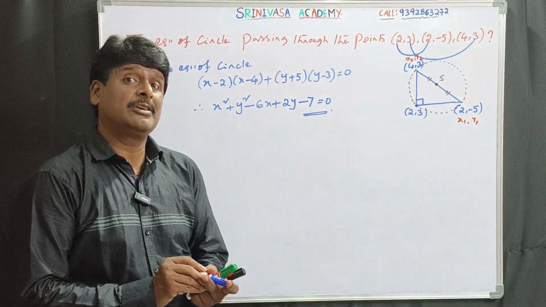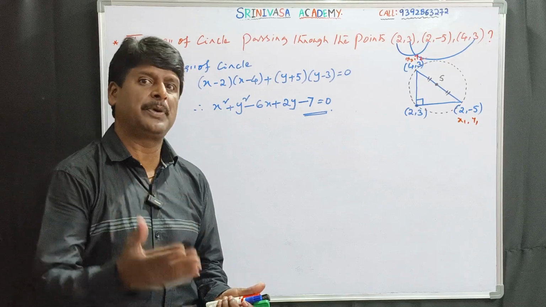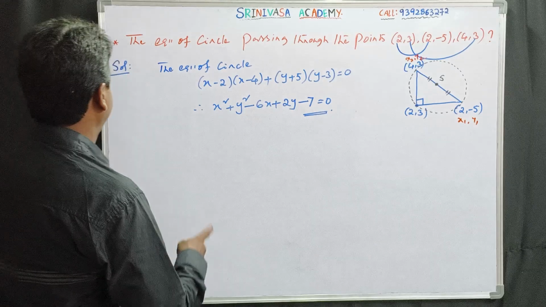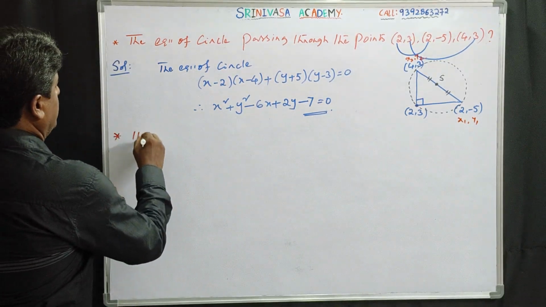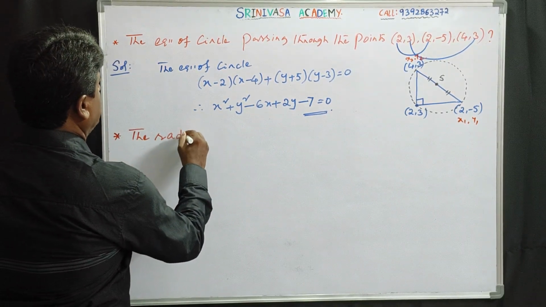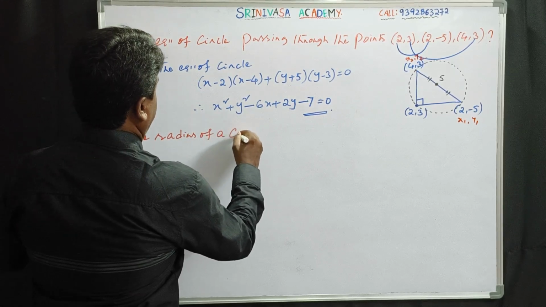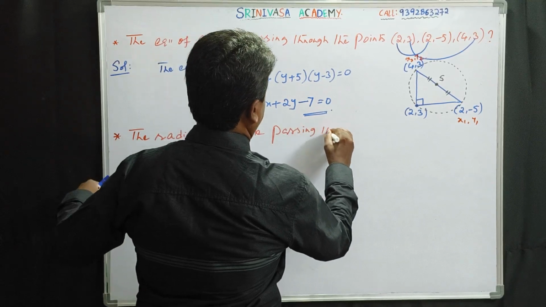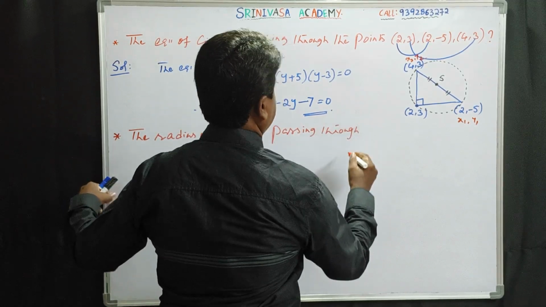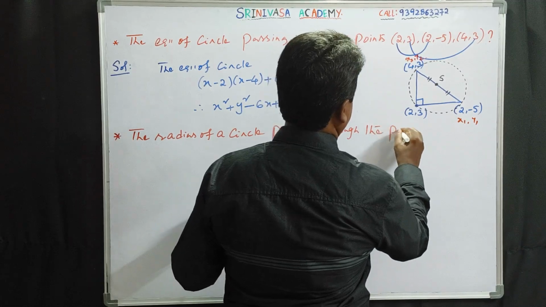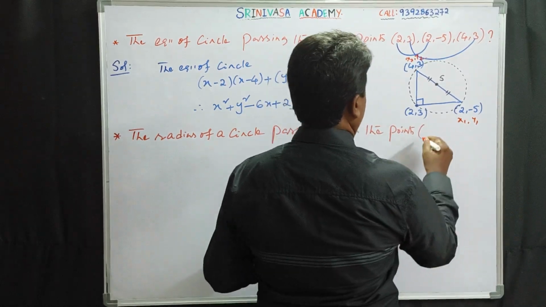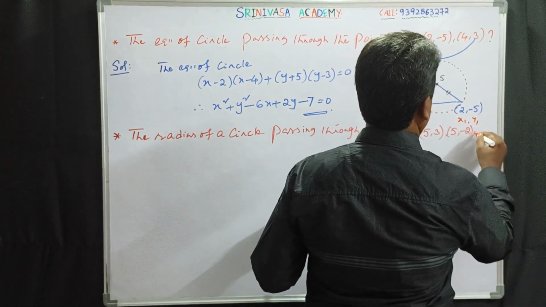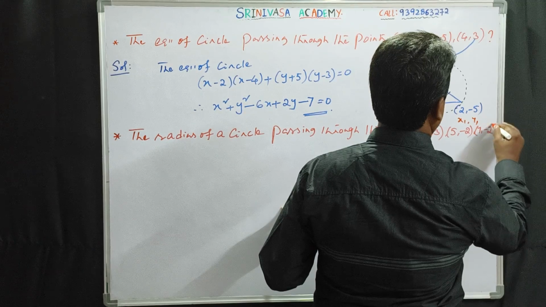Sometimes they may ask us to calculate the radius of the circle passing through such 3 points. Let's discuss one model. The radius of a circle passing through the points (5, 3), (5, -2), (7, -2).